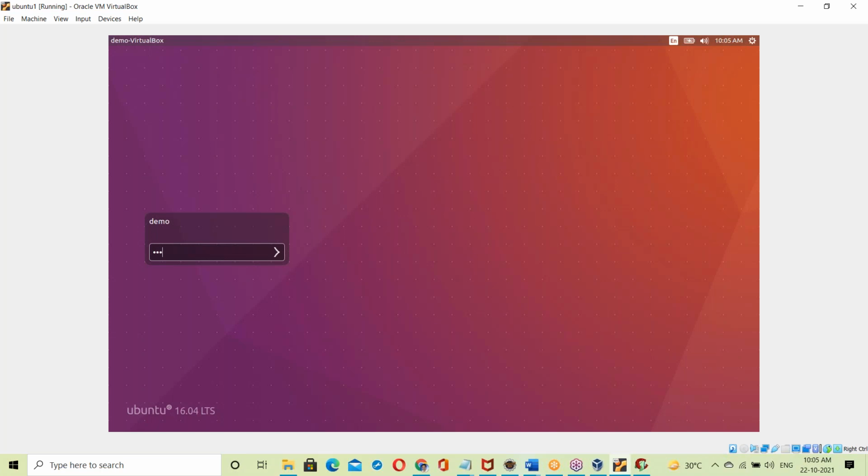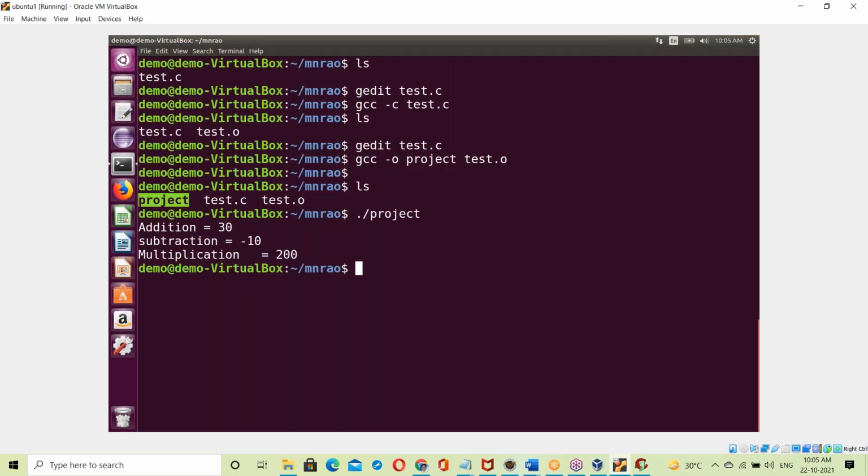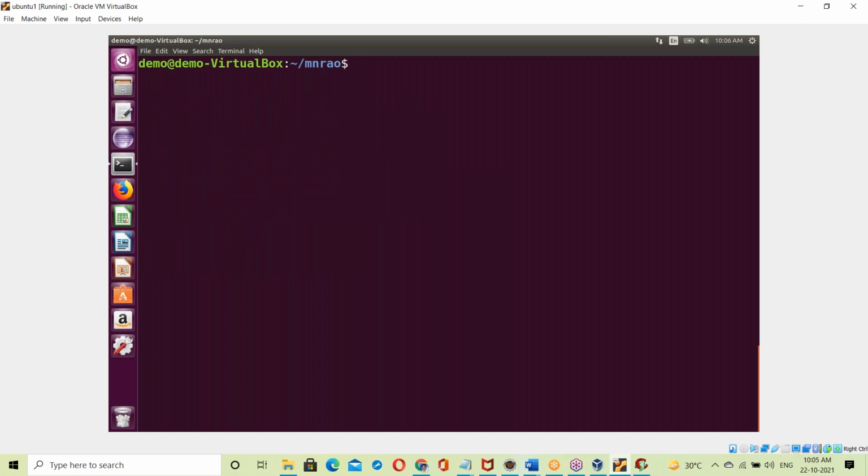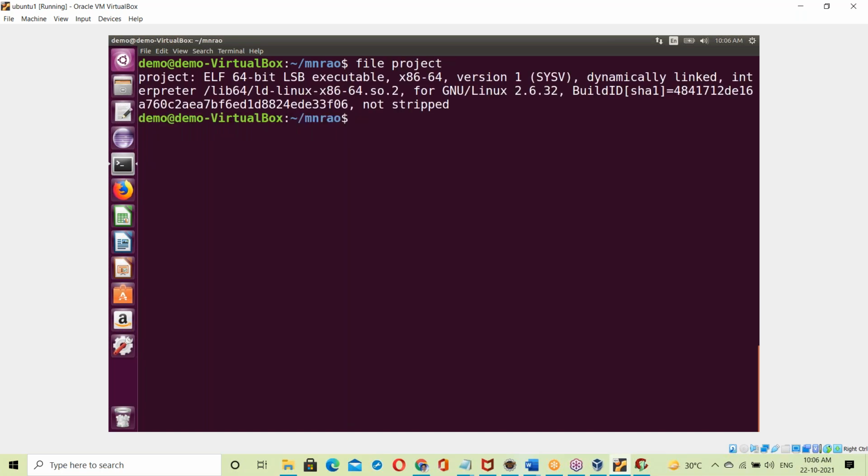One second, I'll show that also. The contents we can also see. Actually, these are embedded C concepts. At the beginning of my career I worked on embedded C, so that's the reason I'm able to explain all of these things. See, the project is the exe name. In Linux, there is a file command to check the type of file. So what is the type of file? It's an executable file prepared on a 64-bit machine.